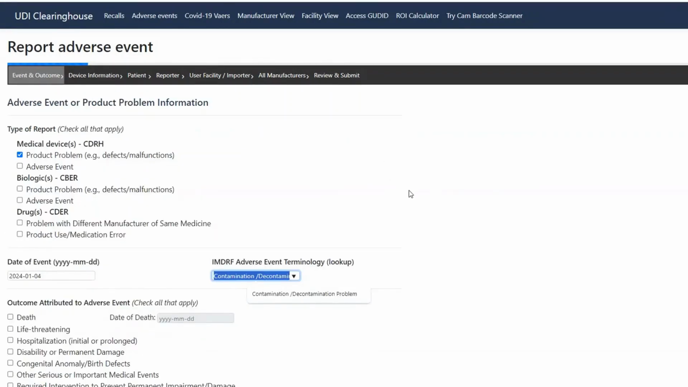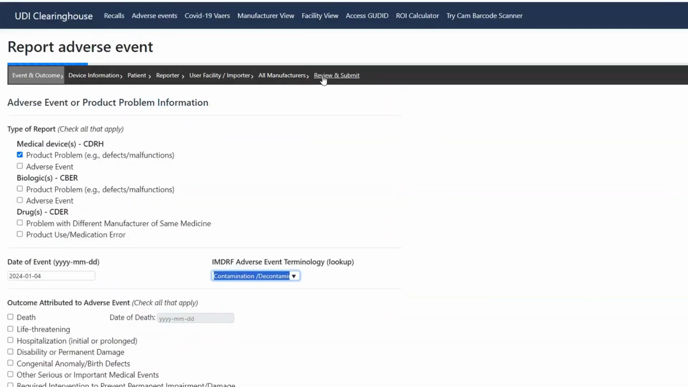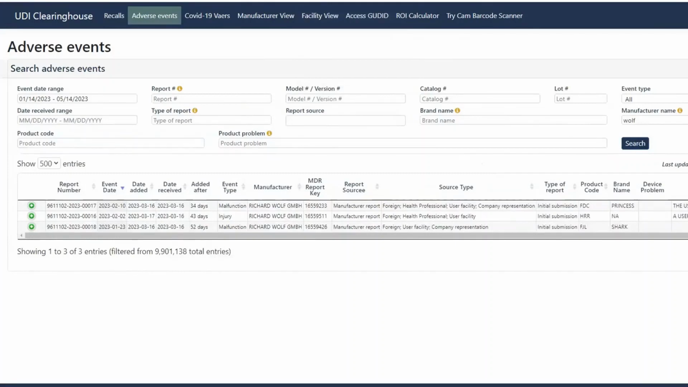After validating the device information, the user just simply adds in the adverse event or product problem on this easy-to-use form. This all happens in real time, so there's no delay. UDI Clearinghouse is the hospital's single source for displaying recalls, adverse events,